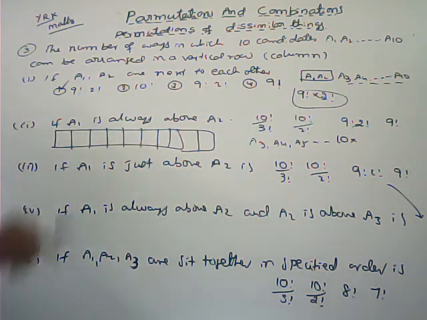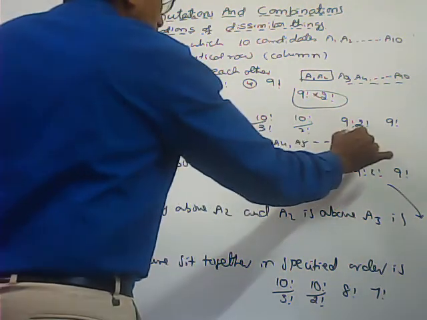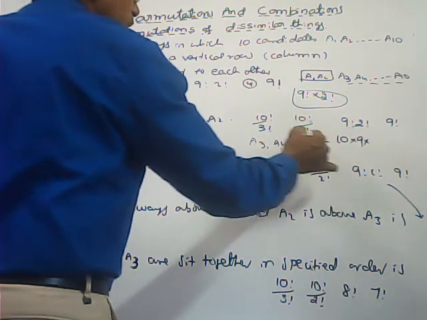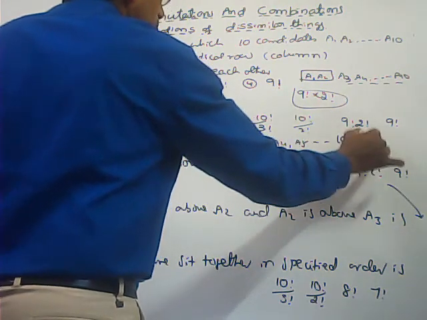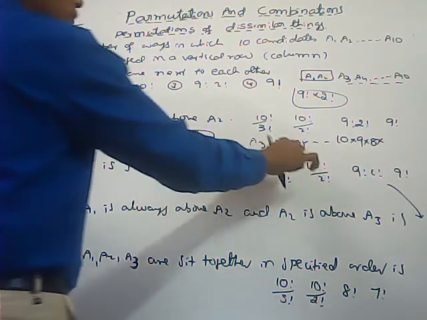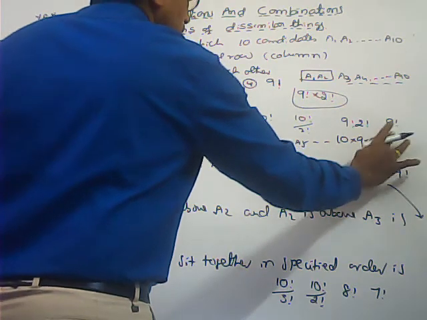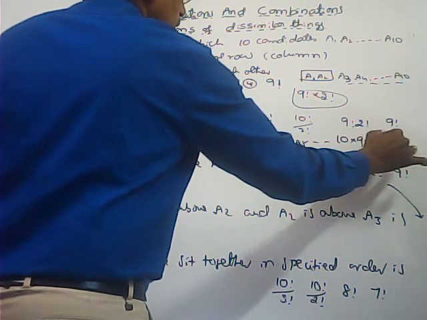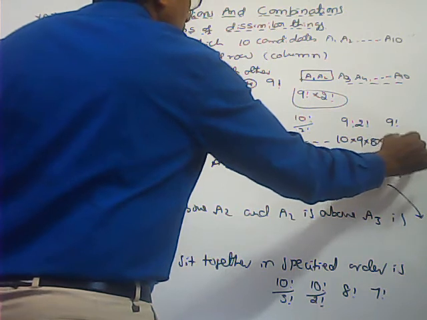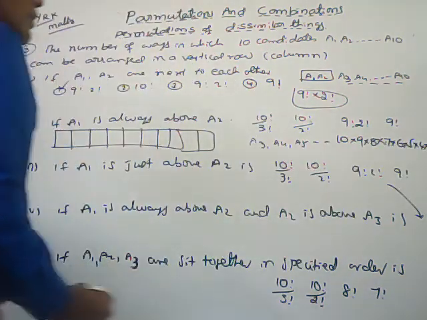After that, how many boxes are left? 9. So to keep A4, 9 places are there. For A5, 8 are there. Similarly A6, A7, A8, A9, A10.